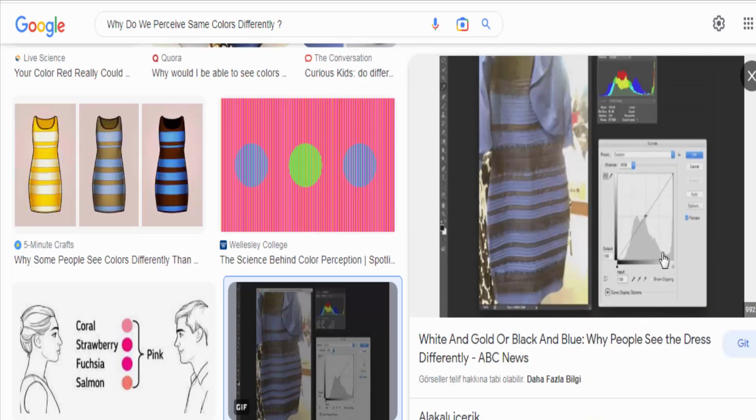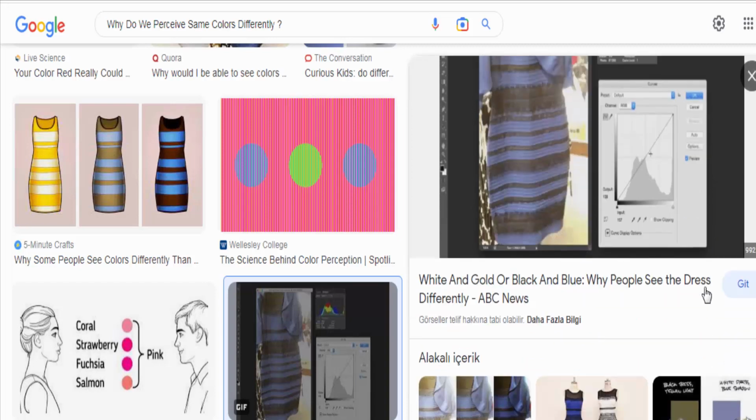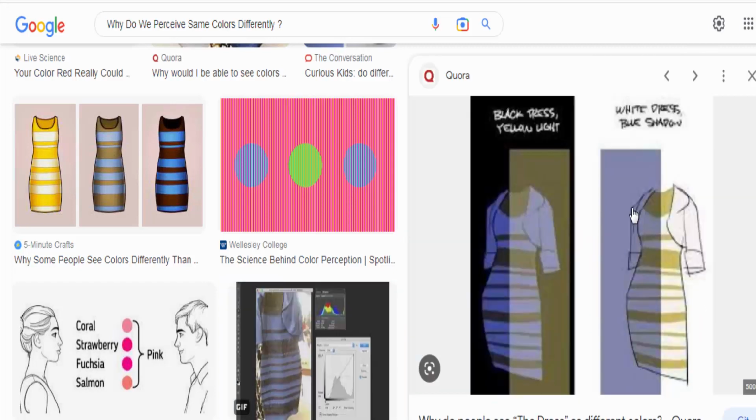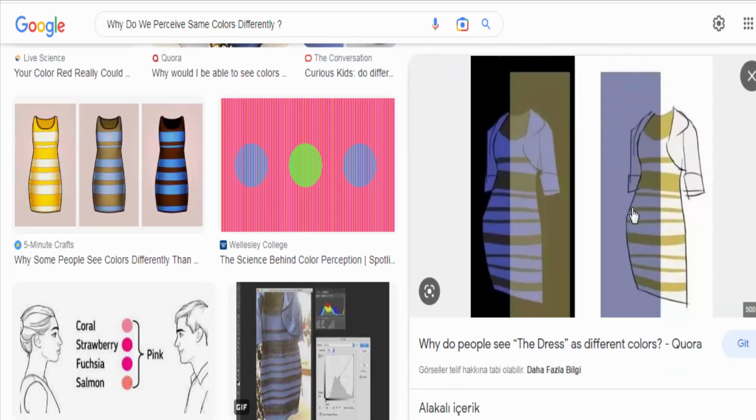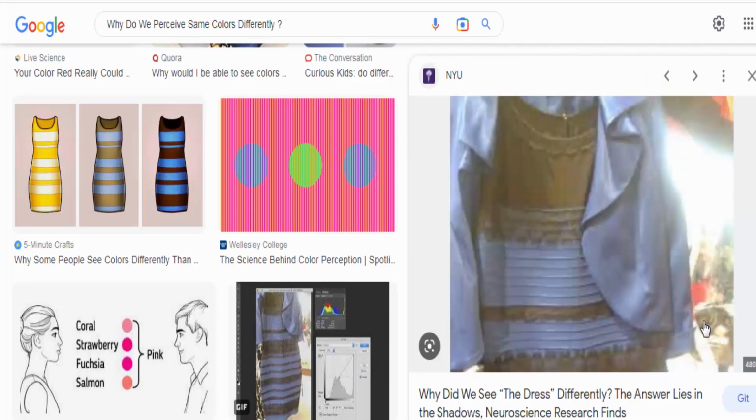Cultural and linguistic influences. Language and culture can shape our perception of colors. Different cultures may have distinct color categories and associations, influencing how individuals perceive and interpret colors. For example, some languages may have fewer color terms, leading to different perceptions and descriptions of colors compared to languages with a broader color vocabulary.